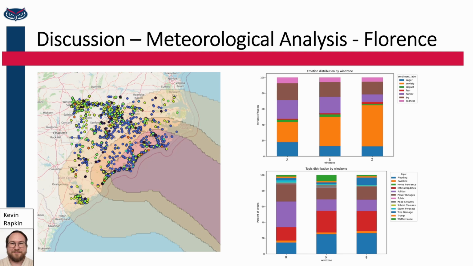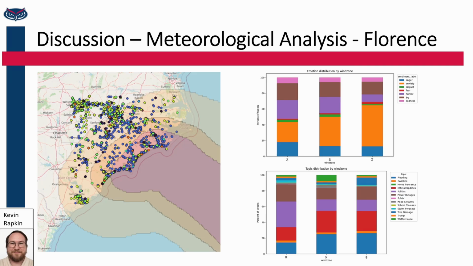We obtained data on the hurricanes from the National Hurricane Center archives for the 2018 hurricane season in order to get a fuller picture of the effect of these storms by visualizing their impacts alongside our labeled Twitter data. This allowed us to look for correlations between wind speeds and what people were talking about or how they felt.